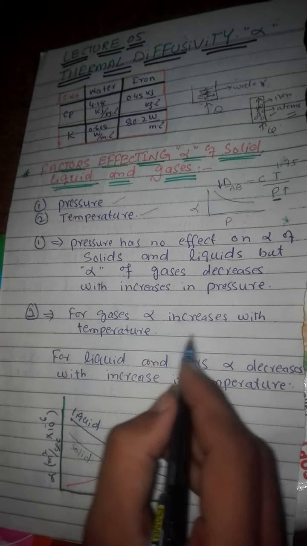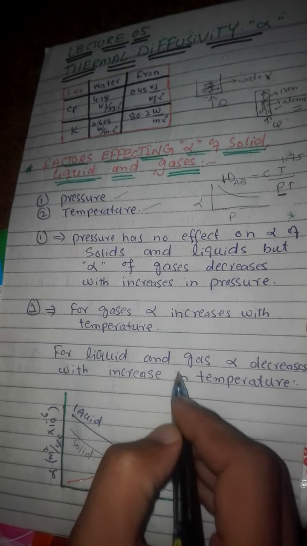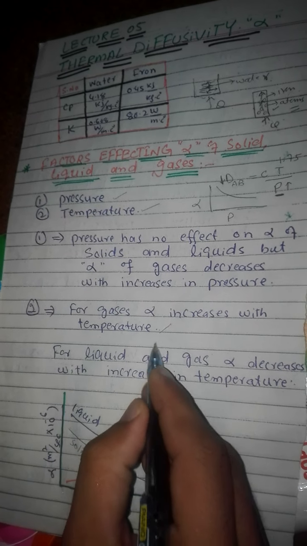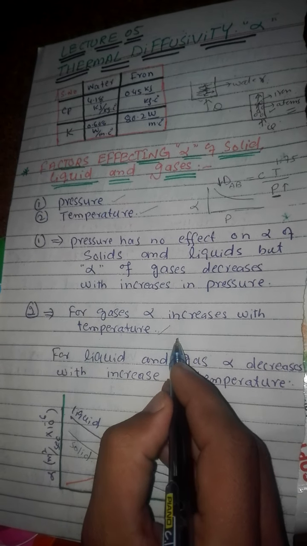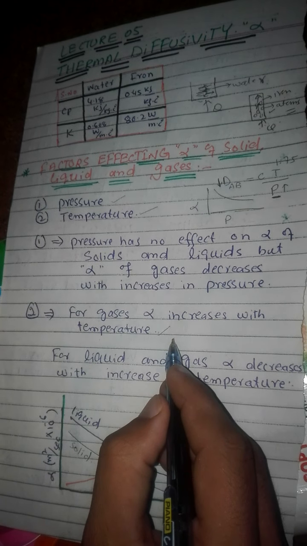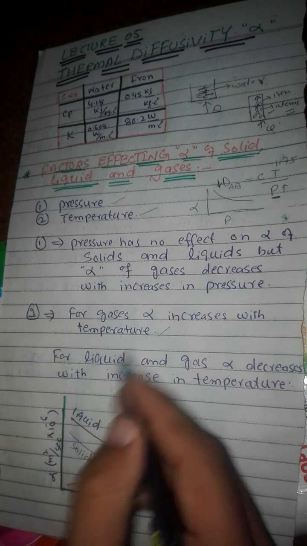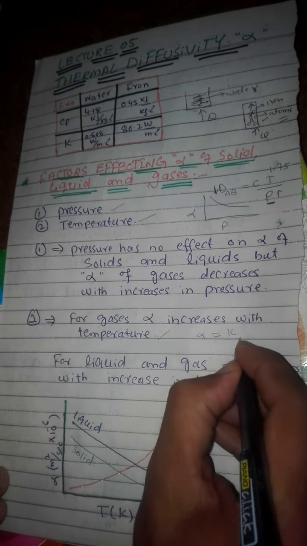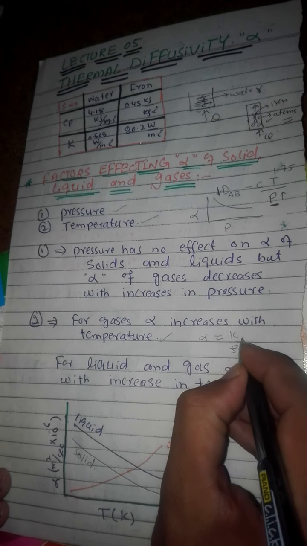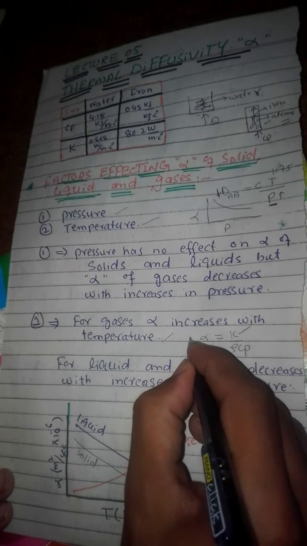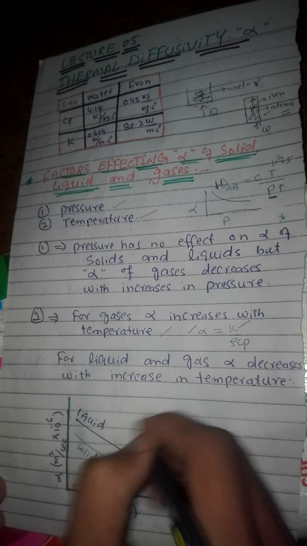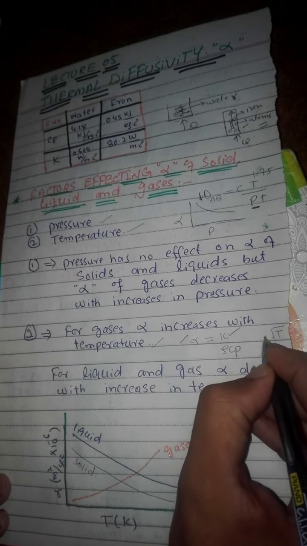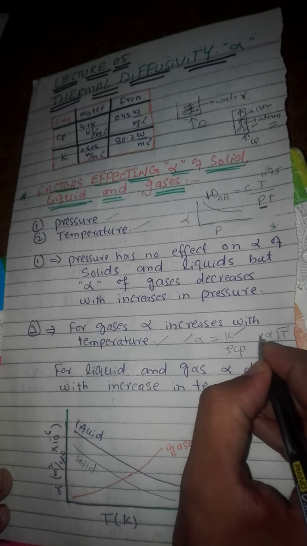Now, what is the effect of temperature on thermal diffusivity of solid, liquid, and gases? For gases, thermal diffusivity increases with increase in temperature. Because when we increase the temperature of gases, the collision between atoms and molecules will increase, and the thermal conductivity of gases will also increase. And we know that thermal diffusivity is the ratio of K divided by rho Cp. When we increase the temperature, the thermal conductivity of gases increases, and hence thermal diffusivity of gases also increases, because collision of gases increases.